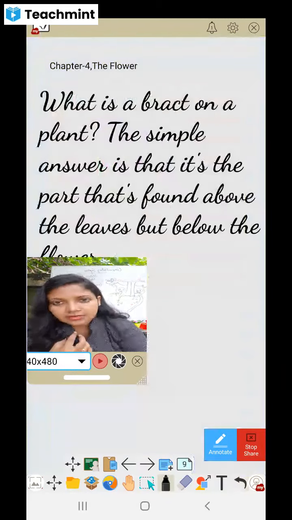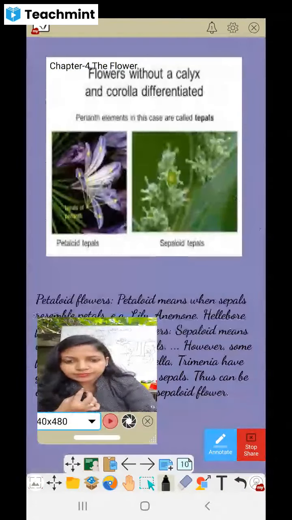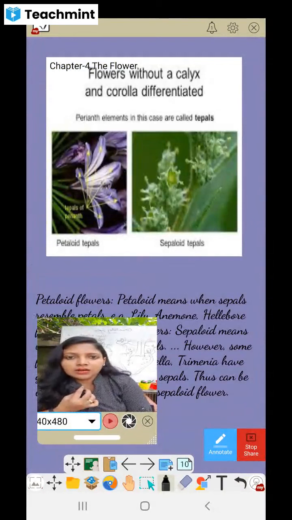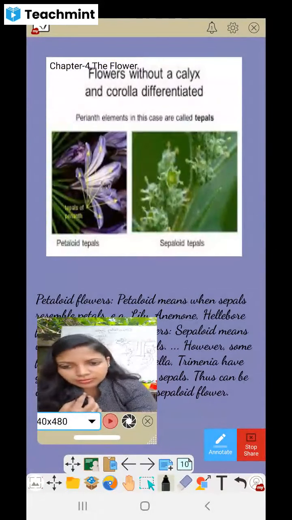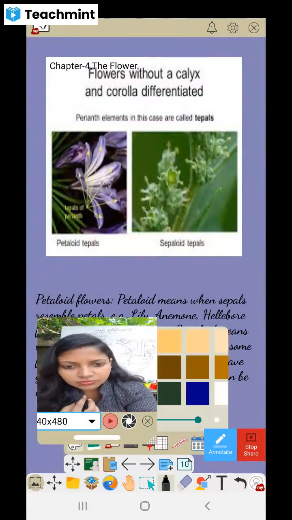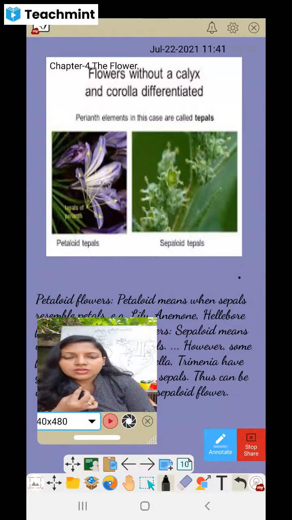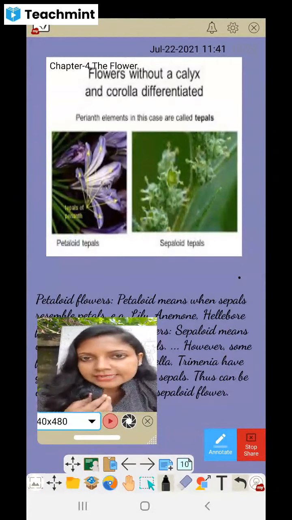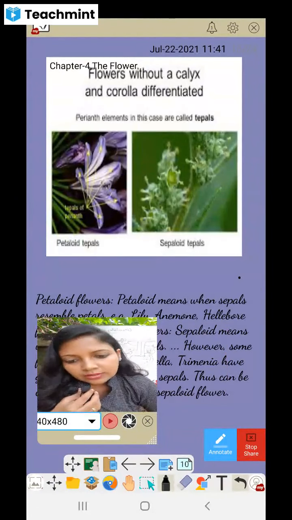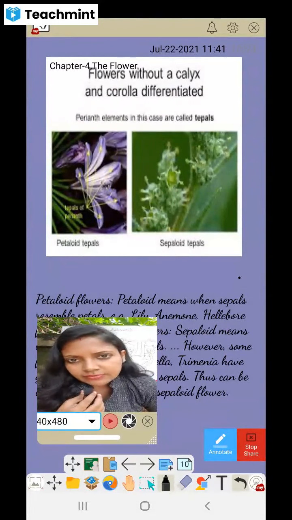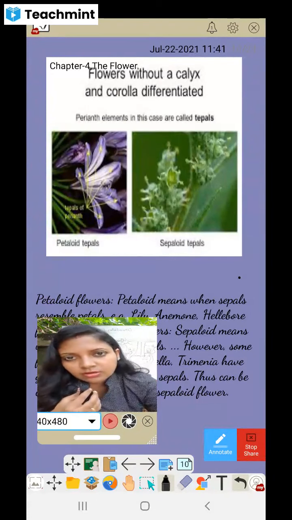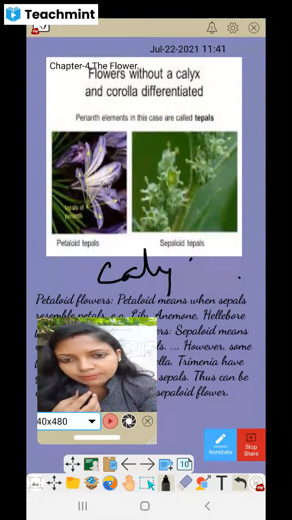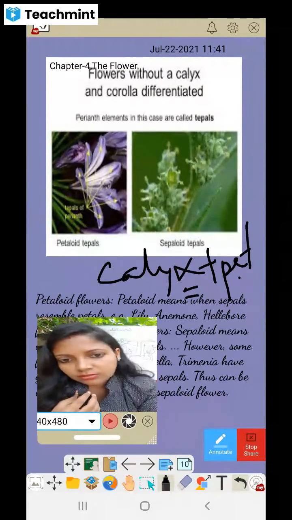So let's see the difference. In this case, you can see the flowers. Let me put the calendar also. Yeah. So you can see flowers without calyx and corolla differentiated. Means you cannot differentiate which are sepals and which are petals. And these petals plus calyx plus petals, okay, they are called tepals.